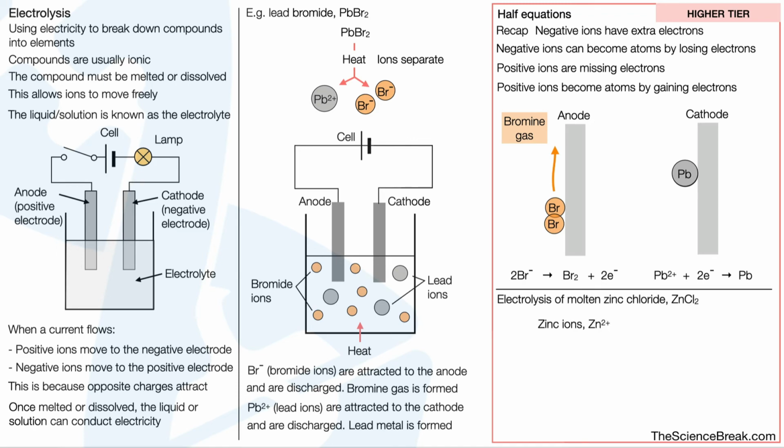Try this one for yourself. We've got the electrolysis of molten or melted zinc chloride. Zinc ions have a charge of 2+, and they will form zinc metal, and chloride ions have a charge of Cl-, and they will form chlorine gas. So pause here, give it a go, see if you can work out the half equations.